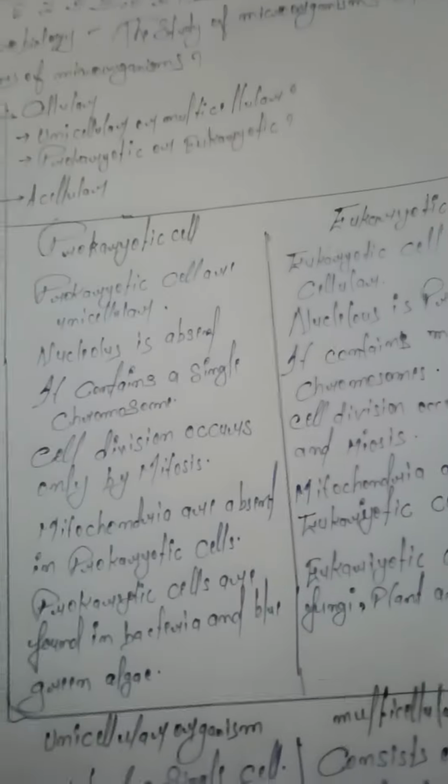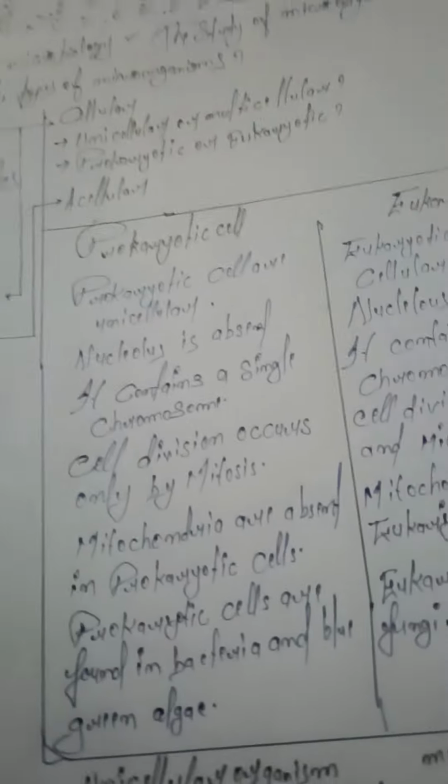Now, unicellular organism and multicellular organism. A unicellular organism consists of a single cell. A multicellular organism consists of more than one cell. Simple body organization is seen in unicellular organisms. Complex body organization is seen in multicellular organisms. Both are related to the microbiology subject.